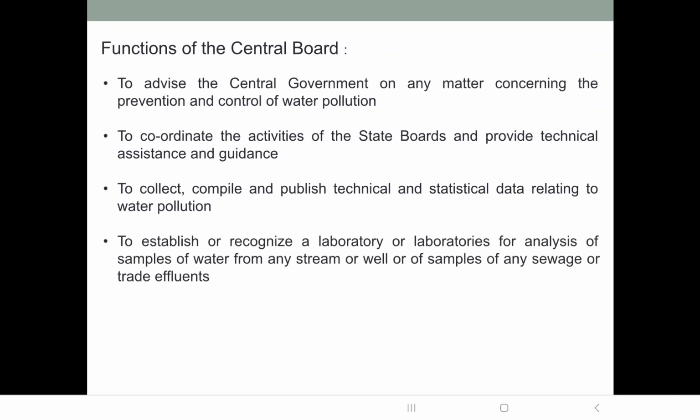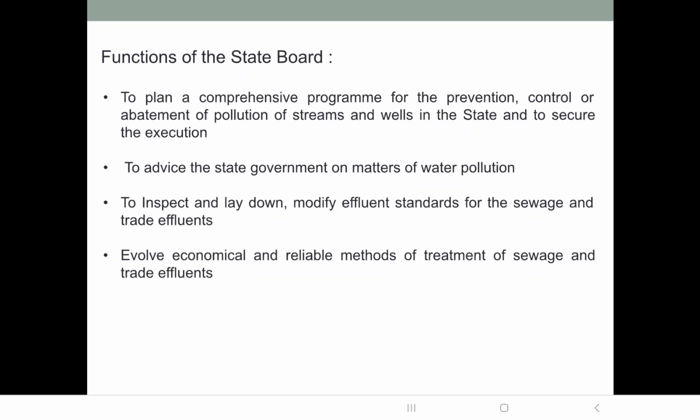Then it also establishes or recognizes laboratory or laboratories for analysis of water samples. Okay, if there are any pollutants present in the water samples or not, so all this analysis it has to do, and for that it will establish or recognize certain laboratories. Then functions of the state board.